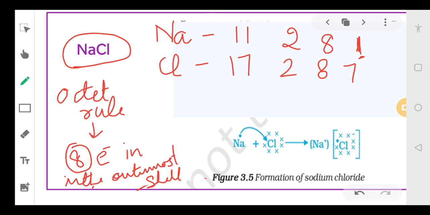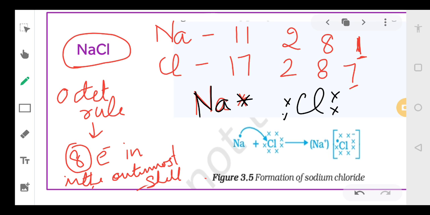So now you just see, since sodium has 1 electron and chlorine has 7 electrons, so we'll be putting dots. On sodium, we'll be putting 1 dot. Let me use a black color. So let it be sodium. Sodium has only 1 electron, so 1 dot. Chlorine has 7 electrons, so I'll be putting 7 dots here. Right? So it requires 1 electron more. Right? It requires 1 electron. And suppose if sodium loses this electron, so it will have 8 electrons in the outermost shell.